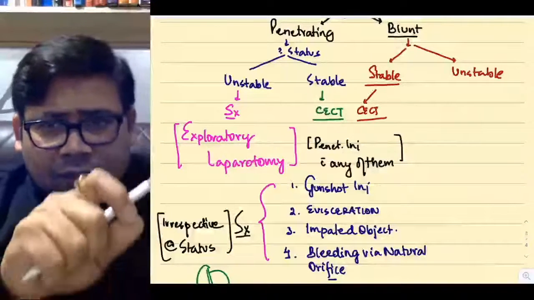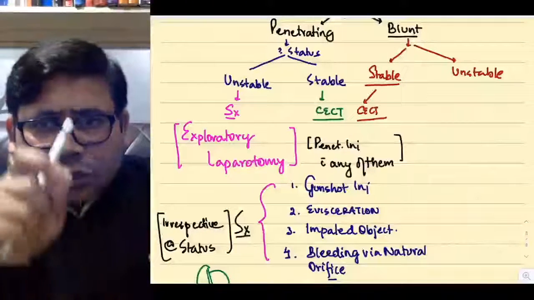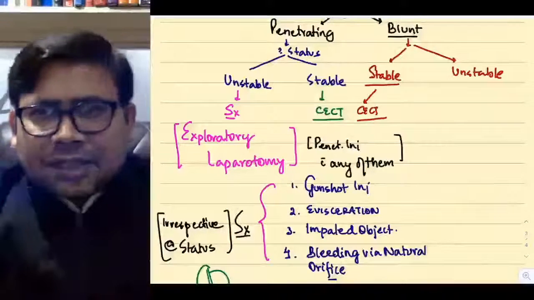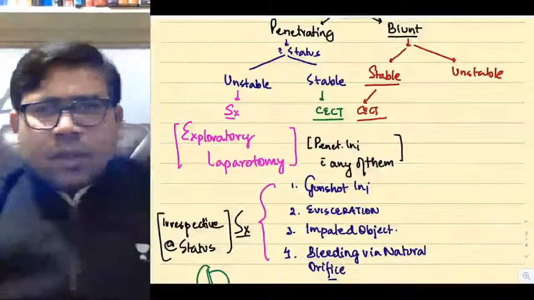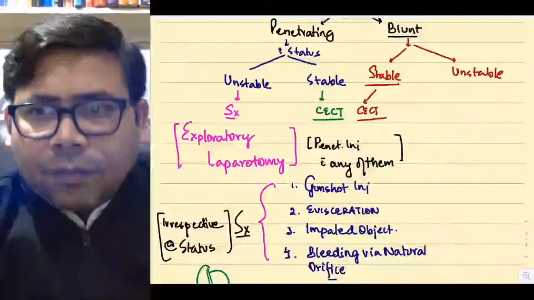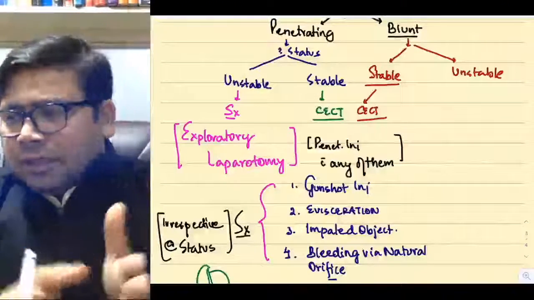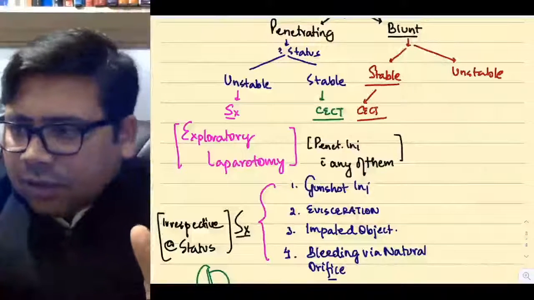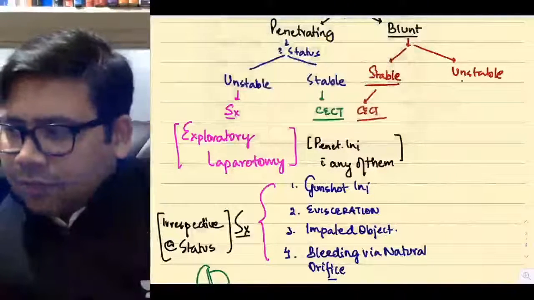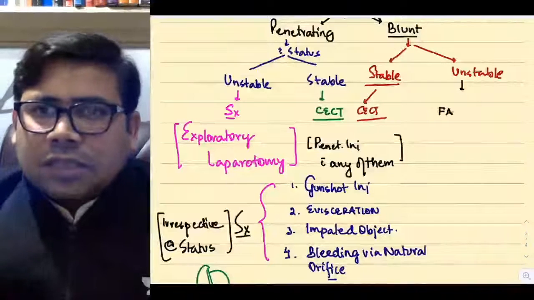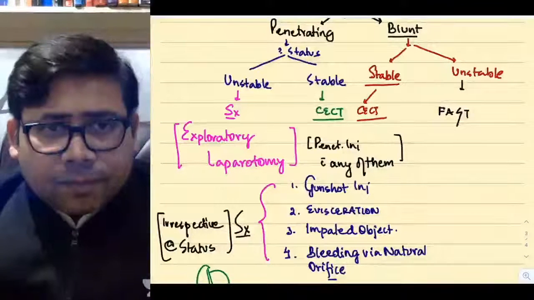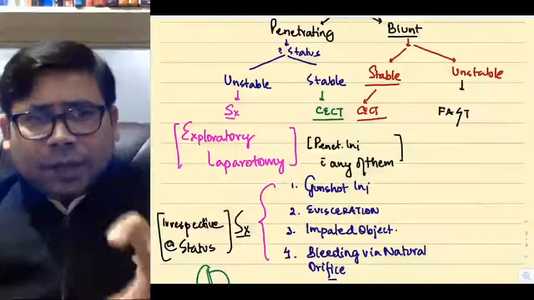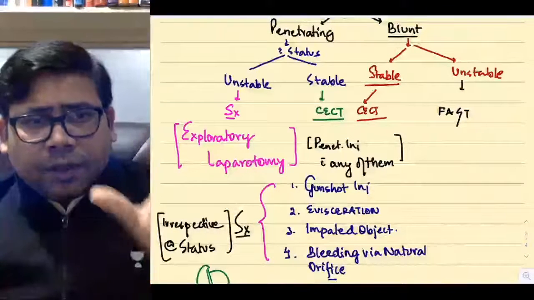Can you people tell? Audience, please tell me what should be the next call in this case? Come on. If you have a patient who is unstable and you want to decide whether to go for surgery or not, something from F, yes, that is what is known as FAST. FAST is a quick radiological assessment of the 3 peritoneal compartments or peritoneal pouches.